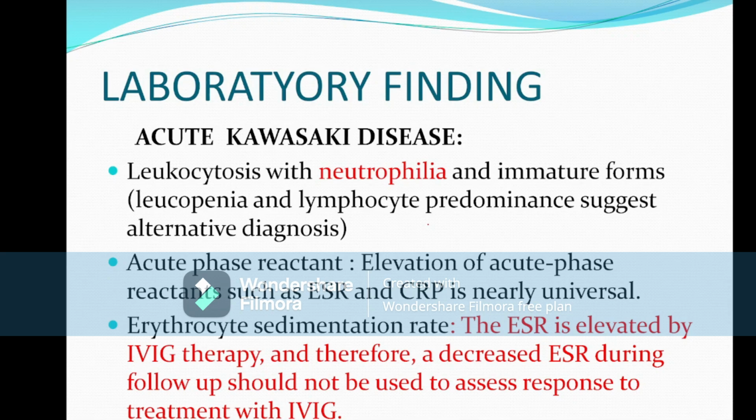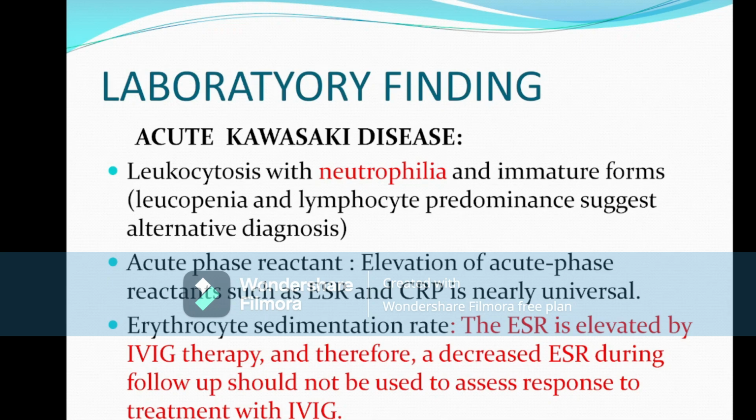So after giving IVIG, the child still has a high ESR, and the ESR decreases to a normal value after a few weeks from the treatment. So ESR during follow-up is not used to assess the response to treatment with IVIG.